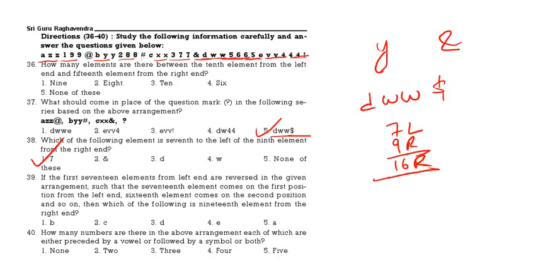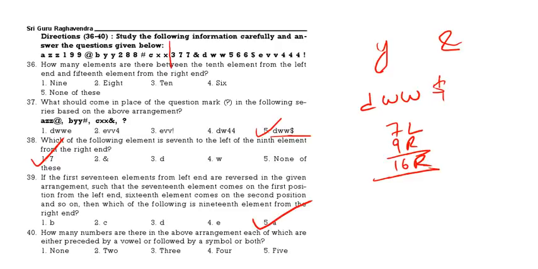If the first 17 elements from the left are written in the reverse order, first 17 elements from left, that means up to this one. In between C and X you draw, in between X and 3 this is one line. So this is the first 17 elements. If they are written in reverse order, which of the following is 19th from right hand? See, 1, 2, 3, 4, 5, 6, 7, 8, 9, 10, 11, 12, 13, 14, 15, 16, 17, 18. The 19th one will be this one because this is written in the reverse order. So the answer is A. A is the correct answer.